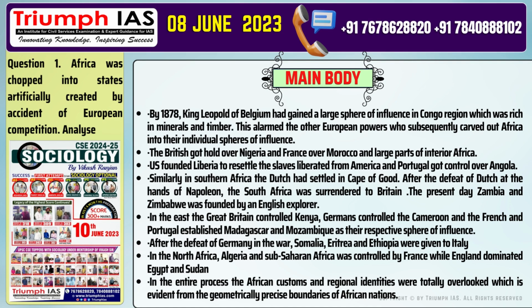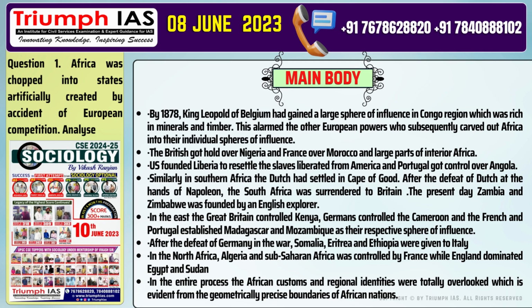Number 3. US founded Liberia to resettle the slaves liberated from America, and Portugal got control over Angola. Number 4. Similarly, in southern Africa, the Dutch had settled in Cape of Good Hope. After the defeat of Dutch at the hands of Napoleon, South Africa was surrendered to Britain. The present-day Zambia and Zimbabwe was founded by an English explorer.